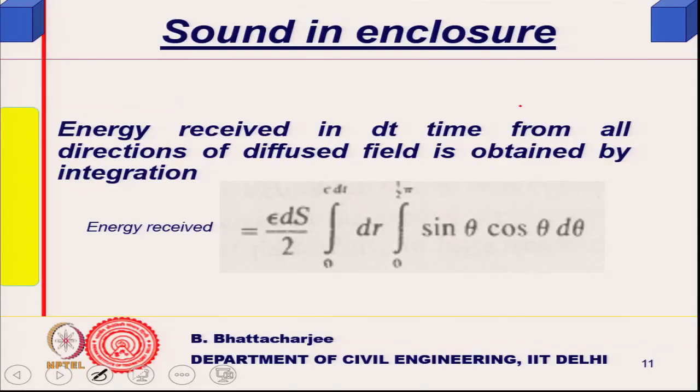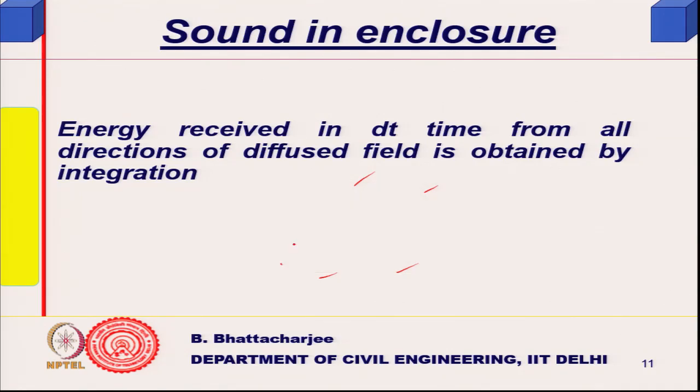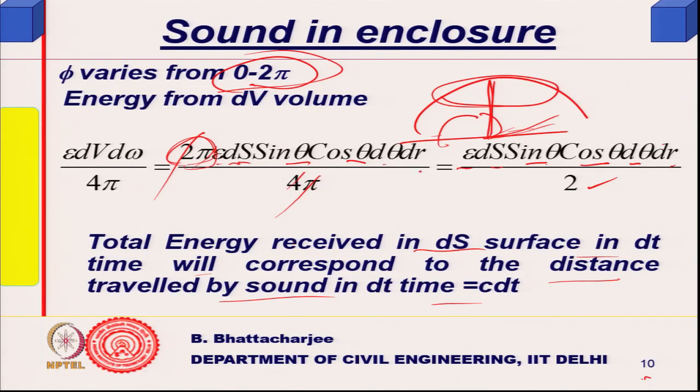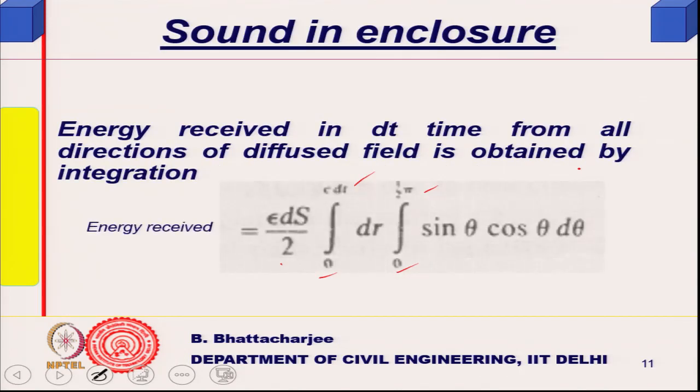So, the energy received in dt time from all directions, where a diffuse field is obtained, will be given by integrating 0 to ct and 0 to pi by 2 of epsilon ds by 2. Epsilon ds by 2 was already there, and I separate it out. So, I get sin theta cos theta d theta, and r goes from 0 to c dt. The only integration I have to do is here, and this will become simply epsilon ds c dt.